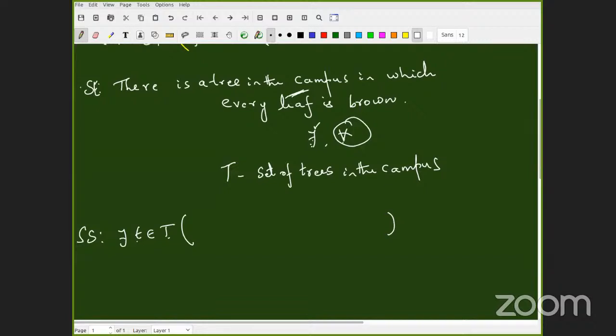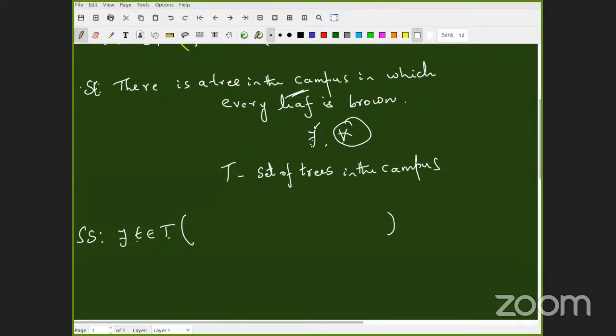Leaf brown. No. Brown is property. You are not focused at all. Okay, somebody else from the same group. Sultana. Sir, set of all leaves which are in brown color. That's not right, no. Being brown color is a property. Set of all leaves only you should say. Yes, sir. See, that's the point. Being brown is a property.